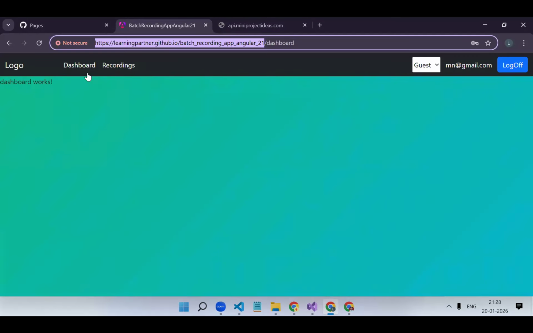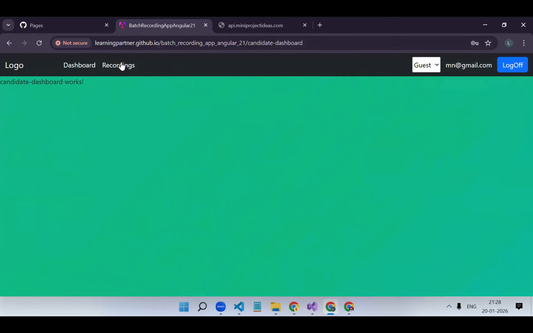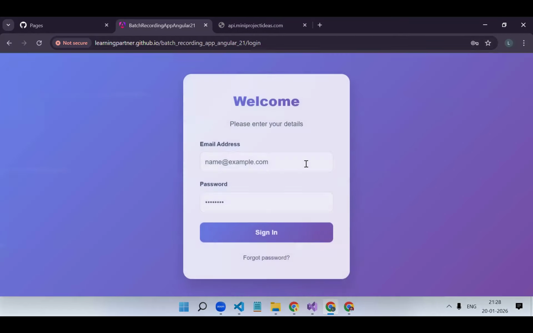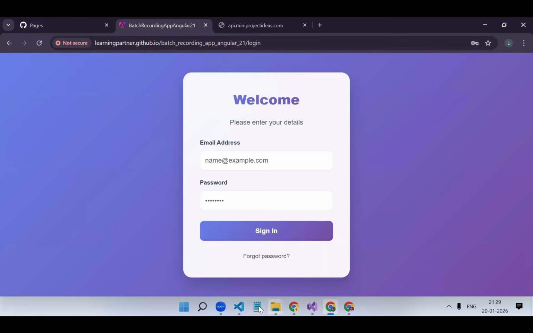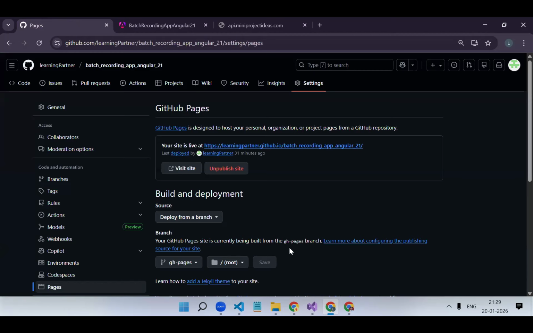It directly runs HTML and JavaScript, but this is your Angular application only. I will provide you the steps, just follow the same and it will work. But your GitHub repo should be public.